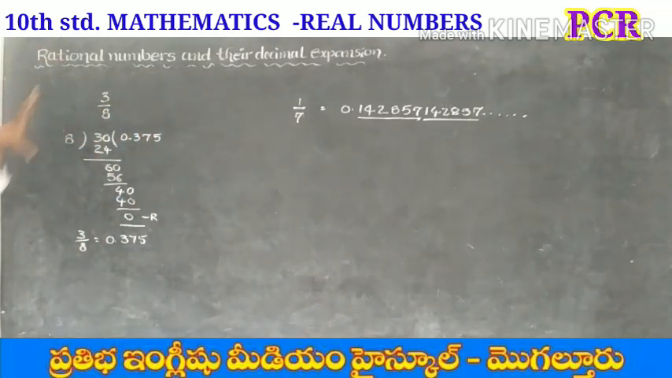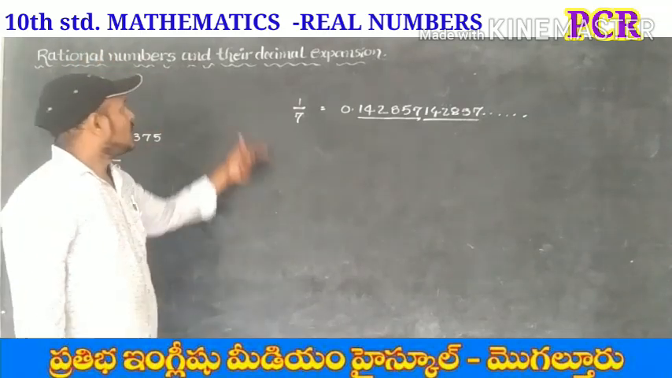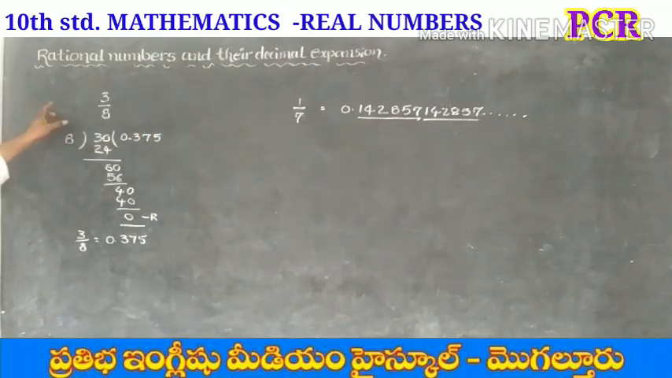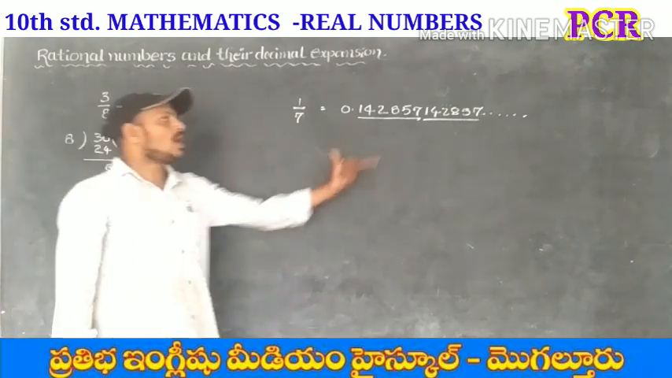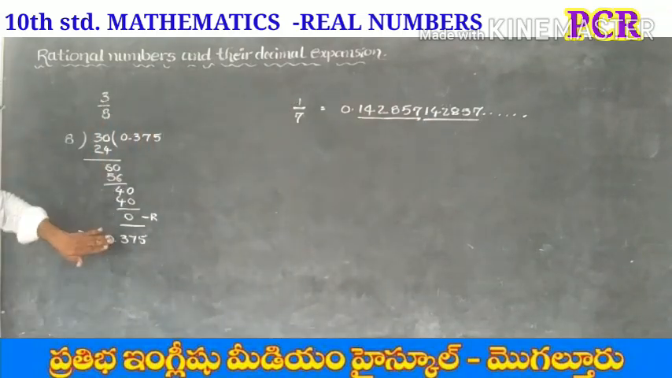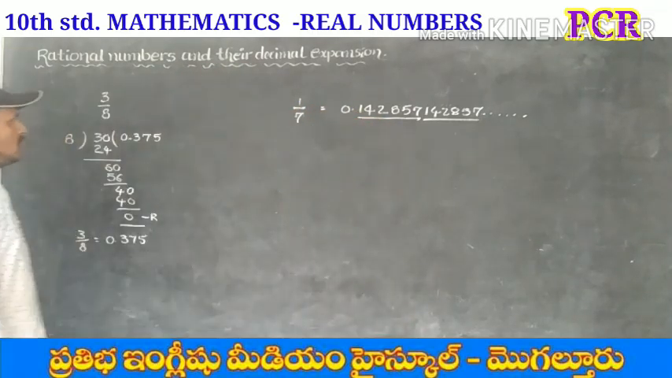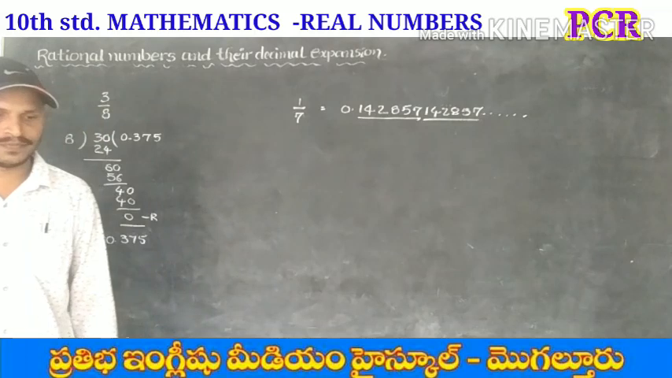So we can express any rational number in the form of a decimal. We can get the rational number either having a terminating decimal expansion or a non-terminating repeating expansion. So one is terminating, another is non-terminating repeating expansion. So every rational number has its decimal expansion, either terminating or non-terminating repeating.